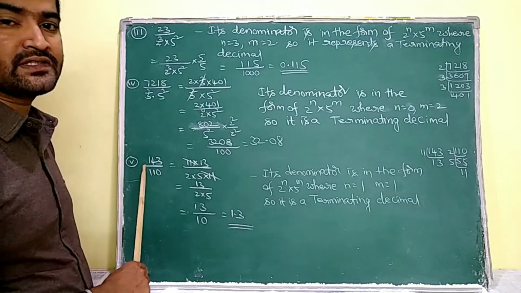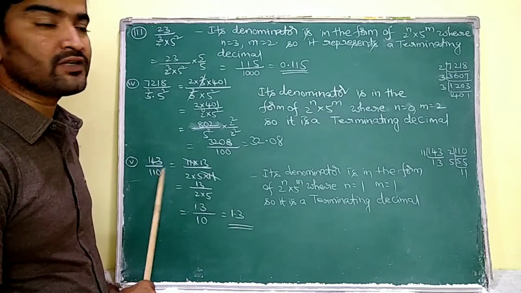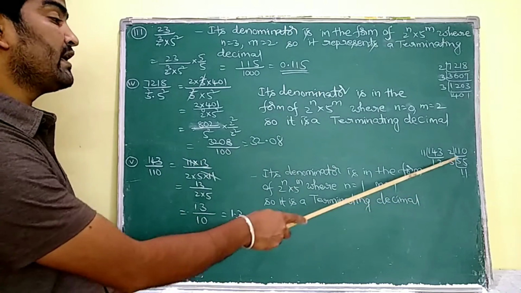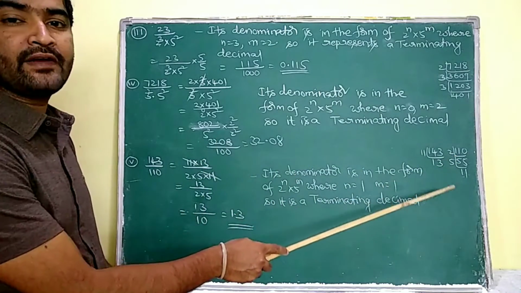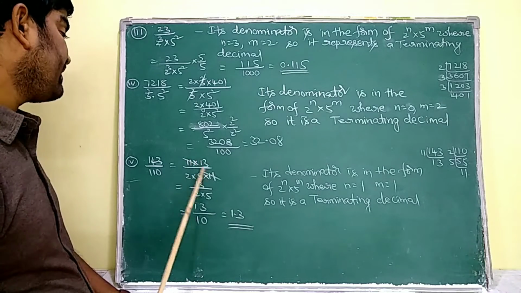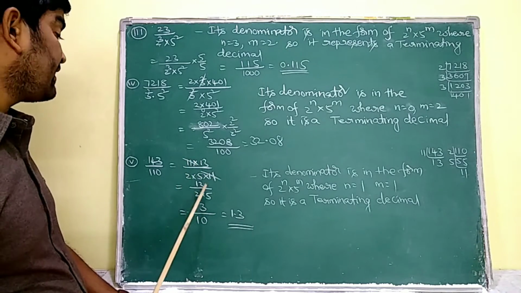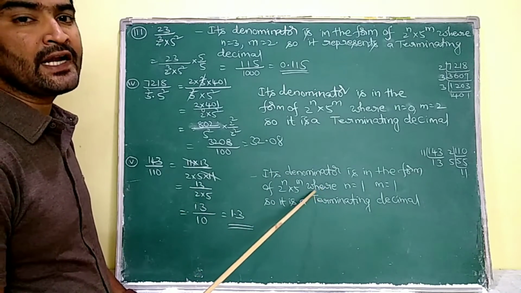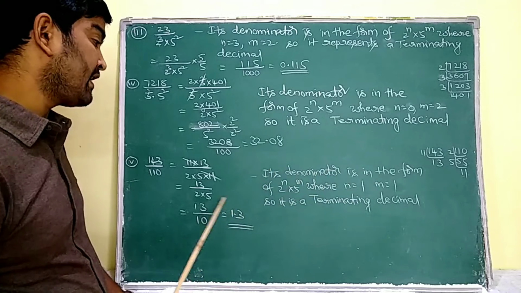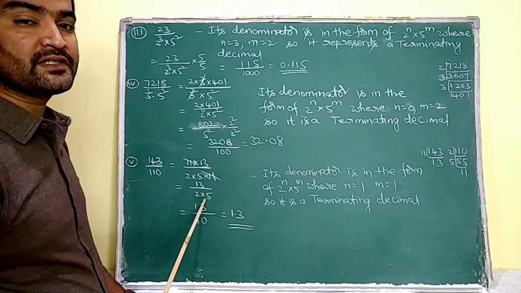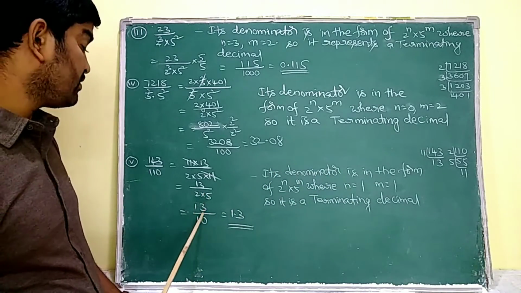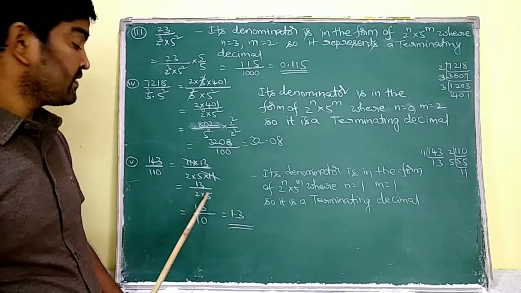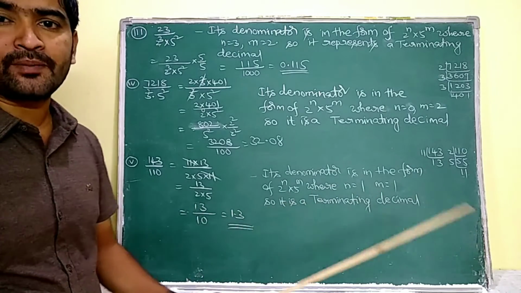Coming to the last question of this section, 143 by 110. So 143 is going to be prime factorized as 11 into 13 and 110 is going to be prime factorized as 2 into 5 into 11. So this 11 and 11 are going to be cancelled. Then 13 by 2 into 5. Now its denominator is in the form of 2 power of n into 5 power of m, where n is equal to 1 and m is equal to 1. So it expresses a terminating decimal. Here both 2's and 5's are paired up, so no need to arrange this. So 13 by 10, that is nothing but 1.3 ma.